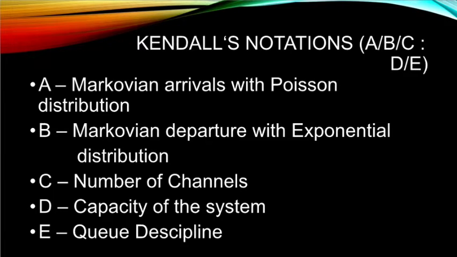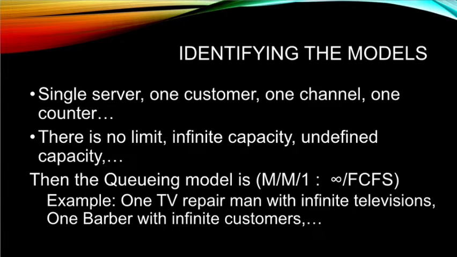We have to know that A represents Markovian arrivals with Poisson distribution. B represents Markovian departure with exponential distribution. And C, the number of channels or the number of counters. D, capacity of the system. And E, queue discipline.